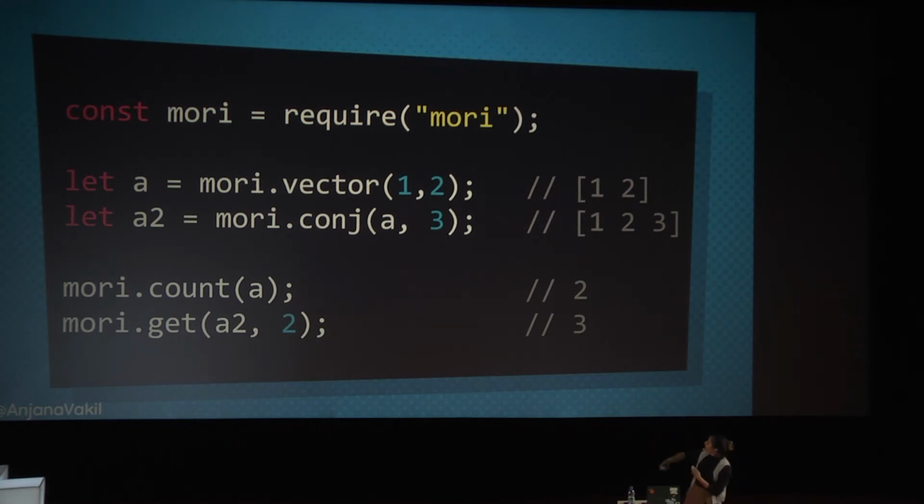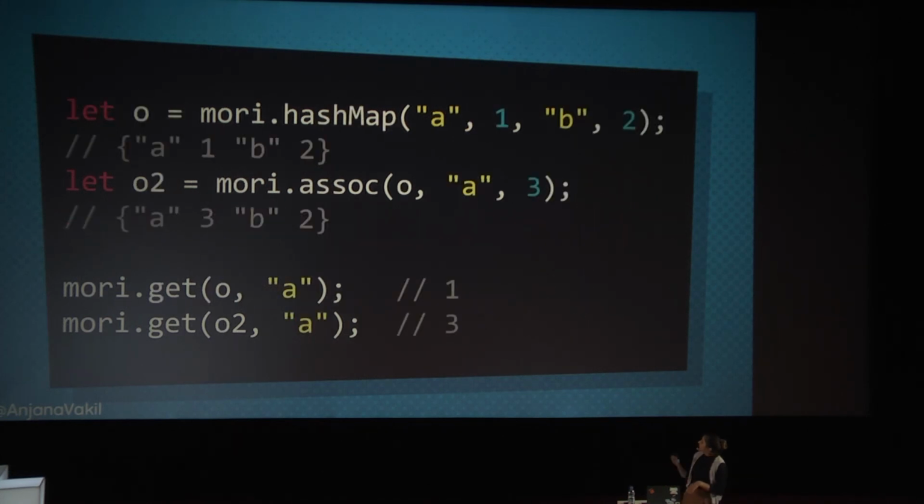And when I want to do something to that, instead of saying a.push or a.conj in this case, I have to call it in a pure functional way. So that means I'm going to call mori.conj, this is just the pure function, pass in the vector that I want to change, and then the new value that I want to add on. So it's just a little bit different way of working with this data. Feels a bit more functional, but also a lot less like JavaScript, a lot more like Clojure. And again, we can prove to myself that these are two different objects, and they're independent. I didn't mutate anything.